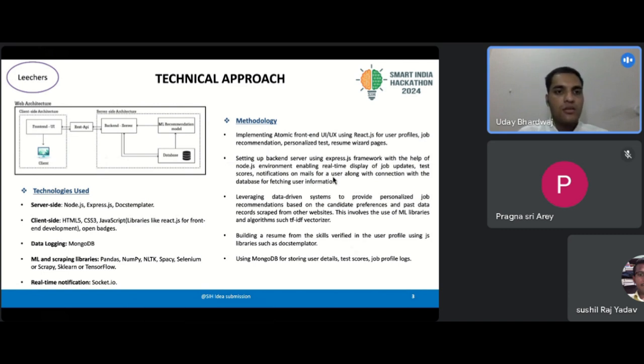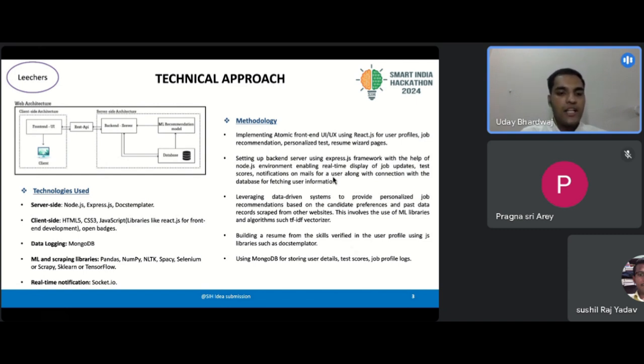Now I'll discuss the web architecture which we'll implement using these technologies. As you can see, on the server side, we'll use Node.js along with Express.js as our backend server. On the client side, we'll simply use HTML5, CSS3, and JavaScript along with Open Badges. Basically, it will provide us with badges which we can give to other users or candidates. And we'll be using MongoDB for the data logging part.